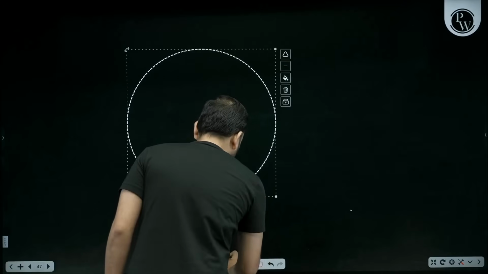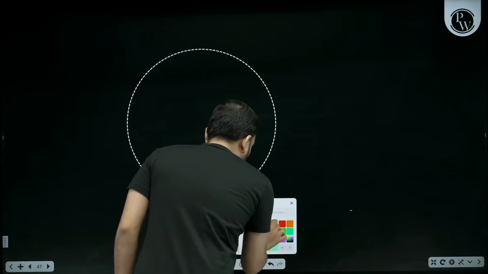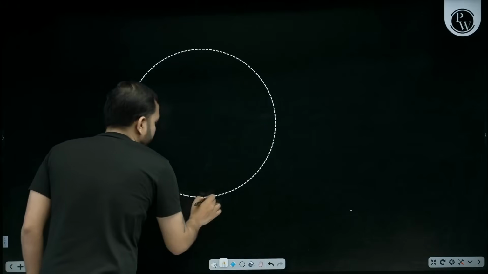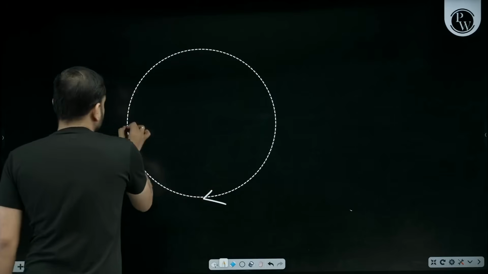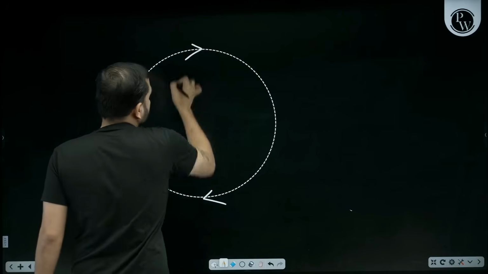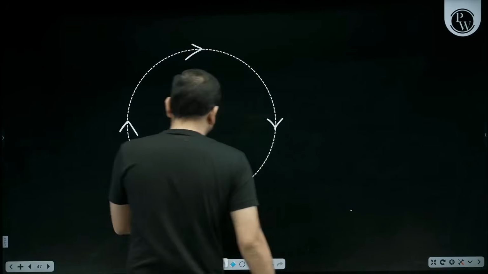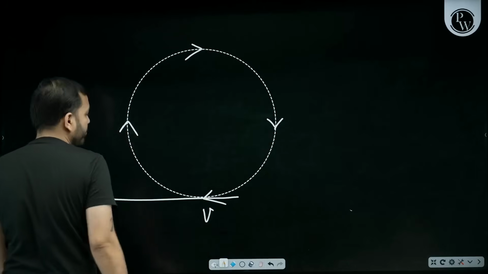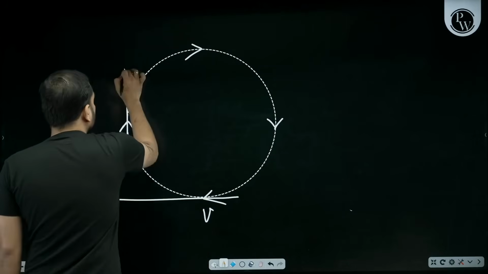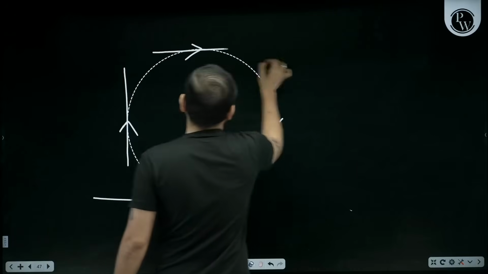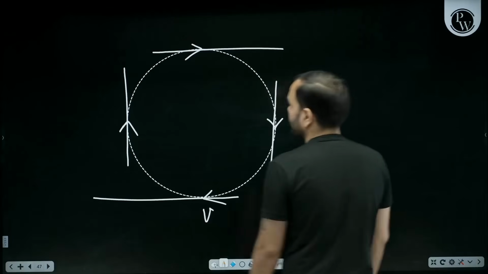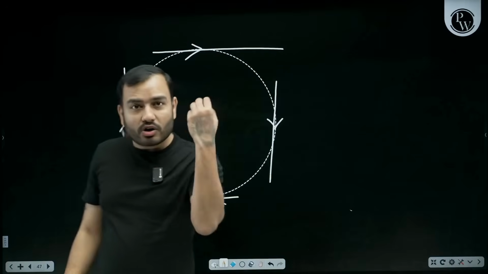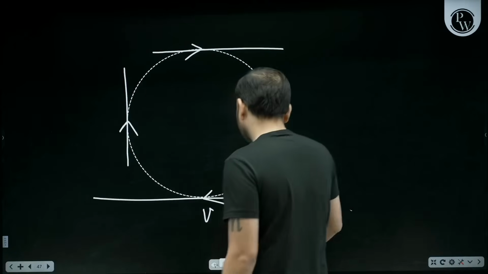Now look at the circle. Imagine this circle going round. If this point goes this side, and this point goes this side, and this point goes this side, that means at this point the velocity direction of the body is this way, and at this point the velocity direction is upward. Here the velocity direction is this, here it is that side. That means the velocity direction is changed 4 times. Not just 4 times, my beta, countless times. At every point it is different, right?